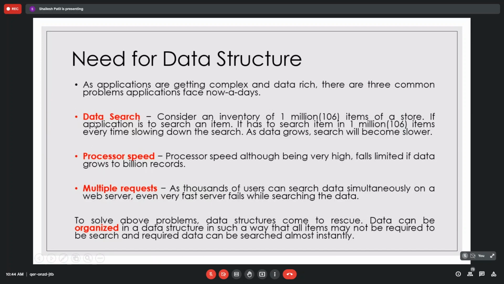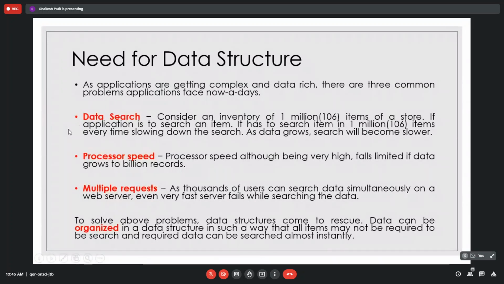Searching is the biggest hurdle for developing any software. Initially the software works very well once you deploy it to the client, but as the data increases, the search speed decreases. Consider Google search: how efficient it is.